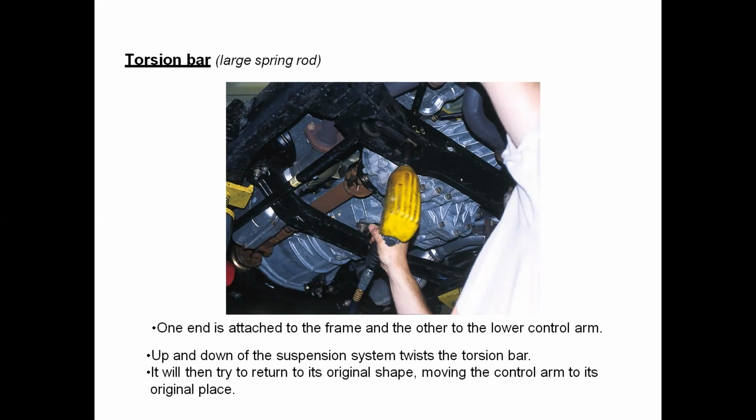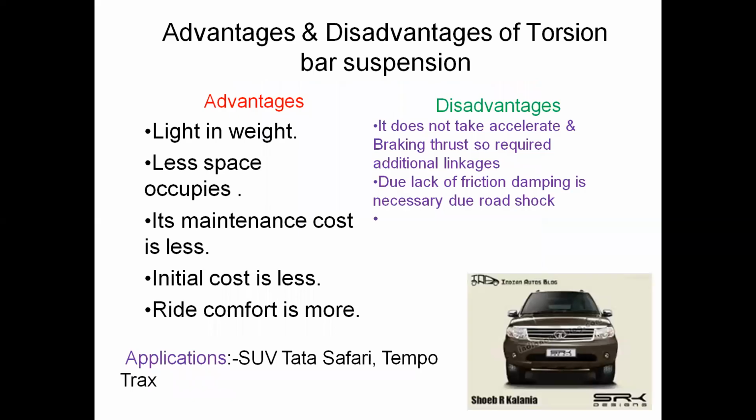It will get the original shape and move the control arm to its original shape. Okay, so what are the advantages and disadvantages of this torsion bar suspension system? You can see what the advantages are. It is light in weight, occupies less space, its maintenance cost is less, initial cost is less, and ride comfort is more.